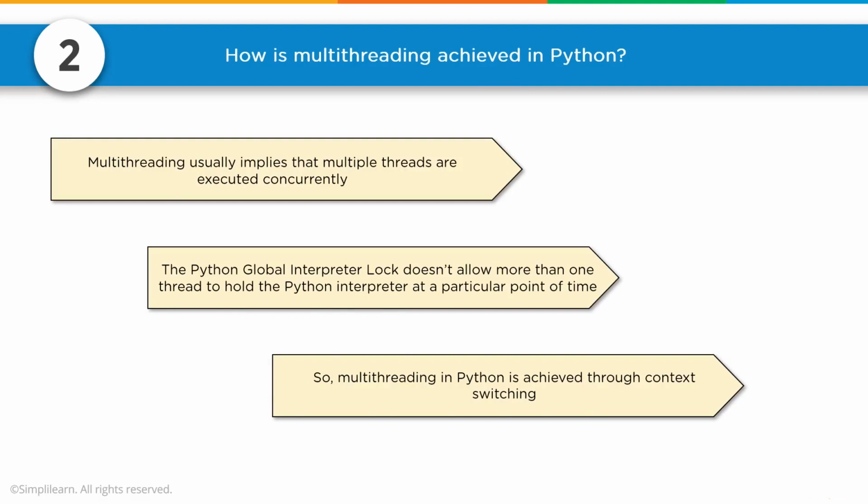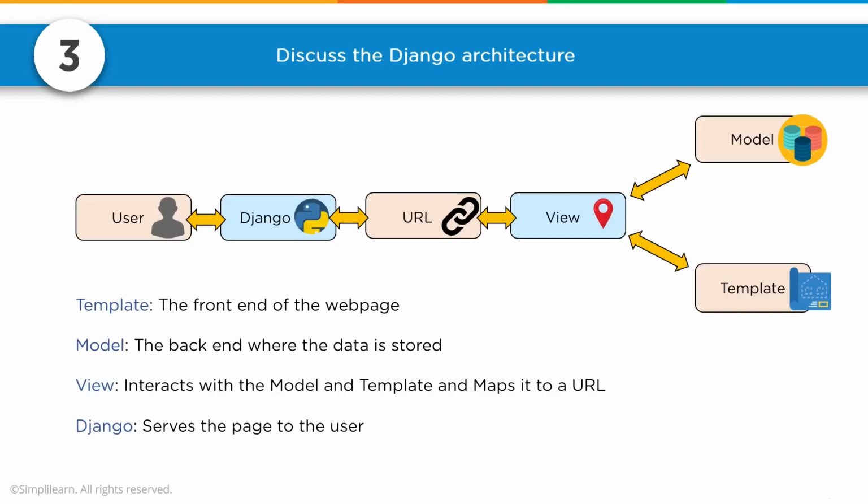Discuss the Django architecture. So the first thing to know is that Django is a way to build your web pages, basically a web service. When you look at the architecture, you can see here we have a nice model drawn out where the user initiates the Django, which initiates the URL, which initiates the view, what they're going to view, and you have your model and your template.